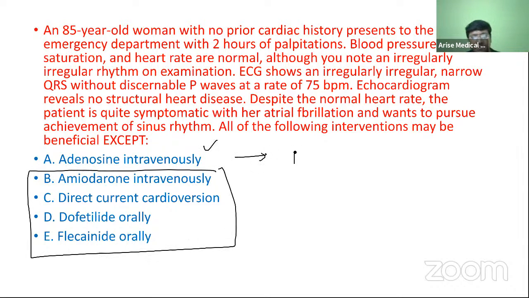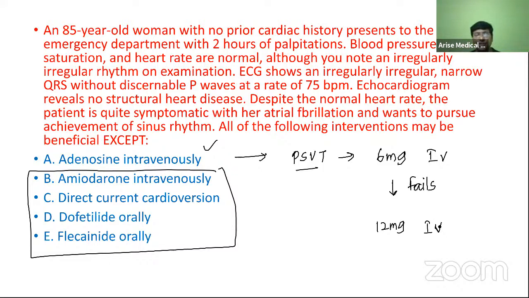Adenosine, you need to give in PSVT. And what is the dosage of adenosine in PSVT? 6 mg intravenously should be given. If the 6 mg of adenosine fails, then you need to give 12 mg of adenosine intravenously. And even if this adenosine fails, then you have to give calcium channel blockers, that is, verapamil.